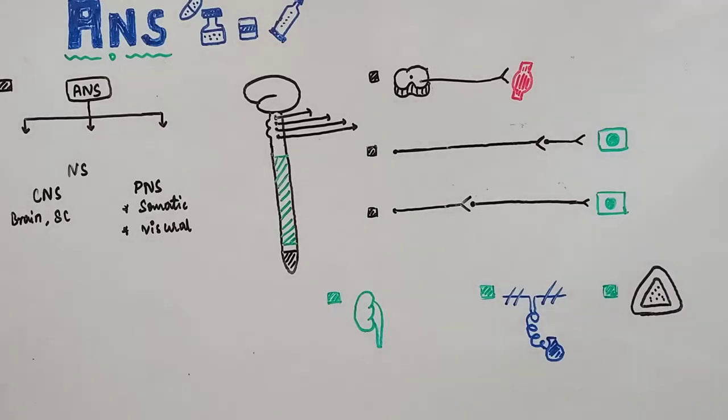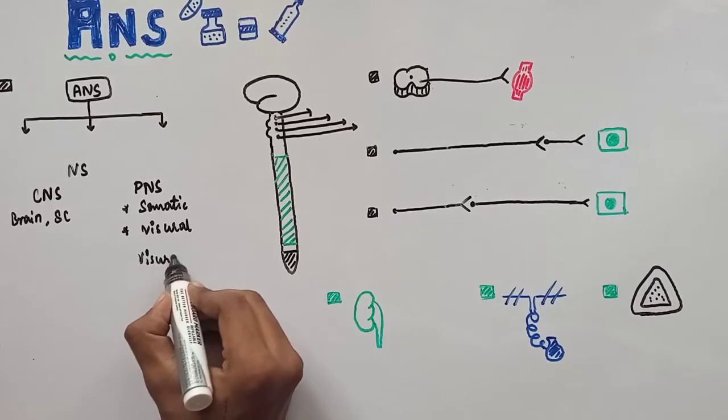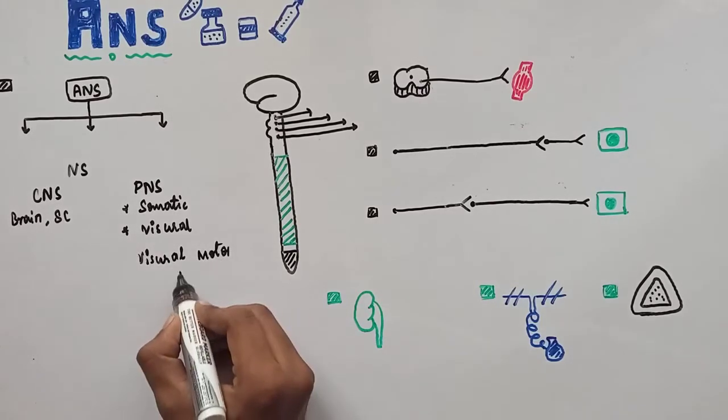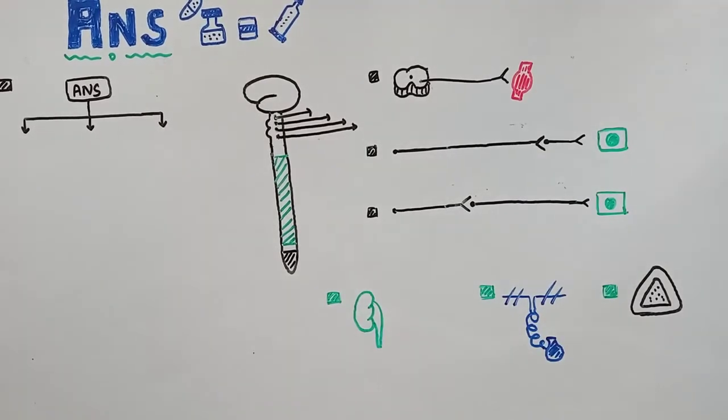And visceral also consists of sensory and motor fibers. That is visceral sensory fibers, visceral motor fibers. This ANS, that is autonomic nervous system, is nothing but visceral motor system. Visceral motor nervous system. That is the nerves that originate from brain and supply visceral organs, right? ANS, that is visceral motor nervous system.